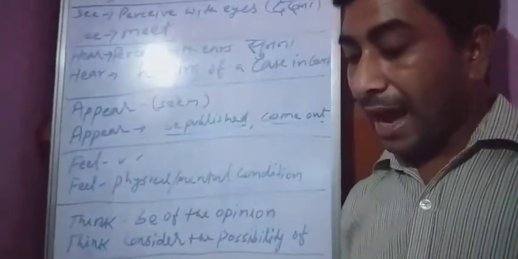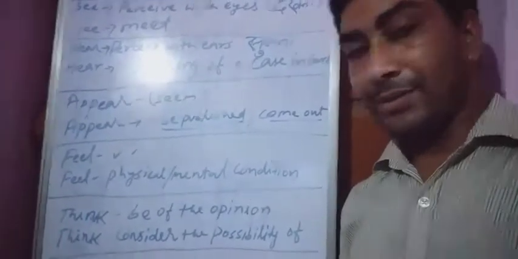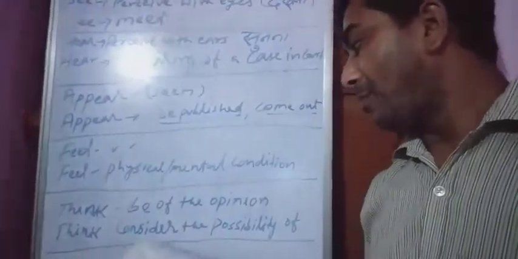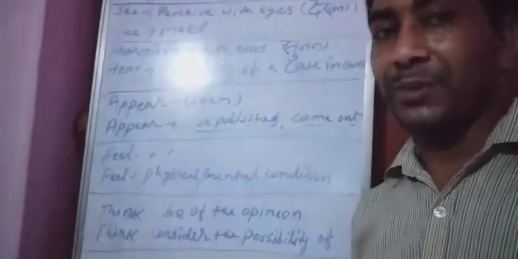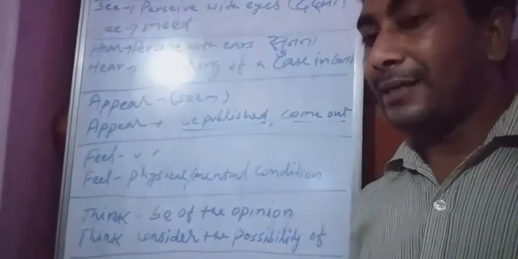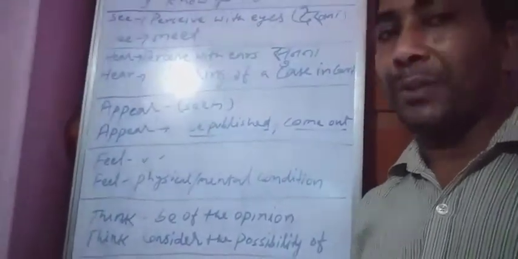But when think means consider possibility, in that situation we can use continuous. Example: I am thinking to go to America. Means I am thinking about the possibility of going to America. When we think about the possibility of something, in that situation, -ing verb, continuous tense, can be used.